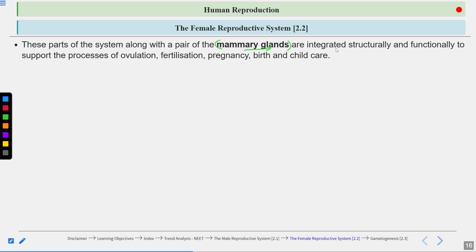So mammary glands are integrated structurally and functionally to support the process of ovulation, fertilization, pregnancy, birth, and the child care. So the female reproductive system, along with the mammary gland, supports the processes of ovulation, which means release of the egg. Fertilization means fusion of the male and the female gamete. Pregnancy, birth, as well as the child care.